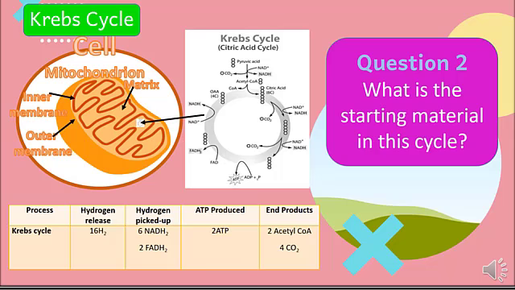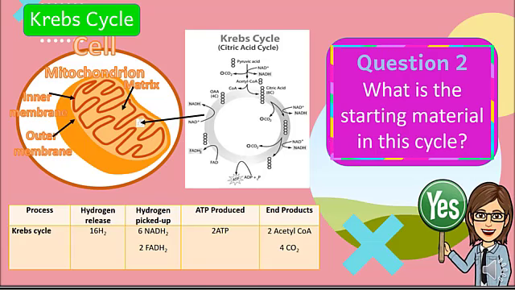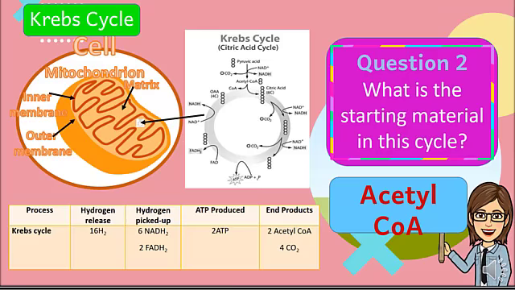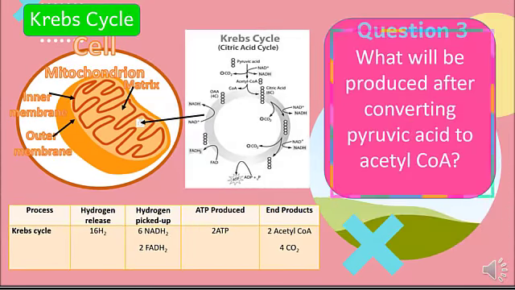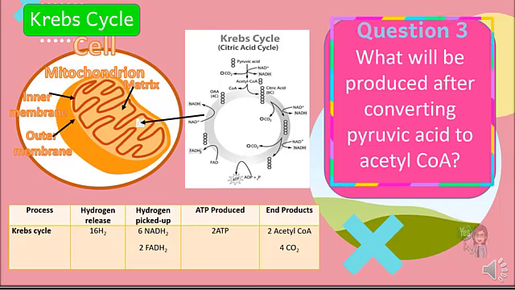Number 2 question. What is the starting material in this cycle? Yes, that is acetyl-CoA. What will be produced after converting pyruvic acid to acetyl-CoA?